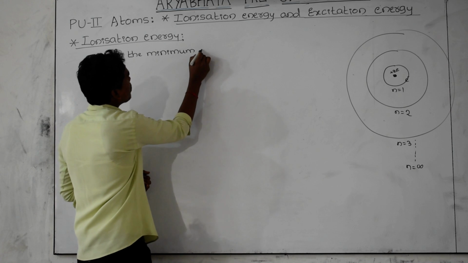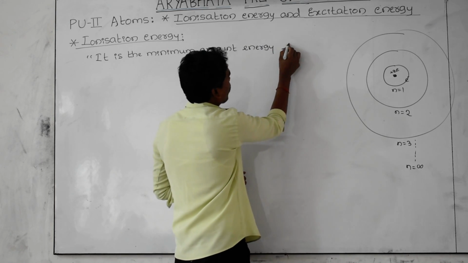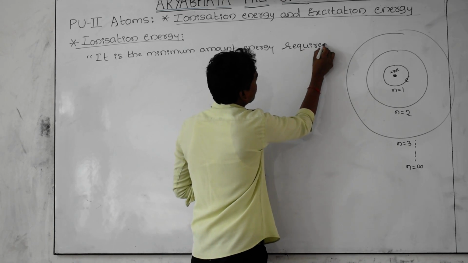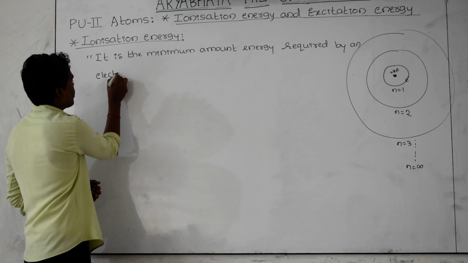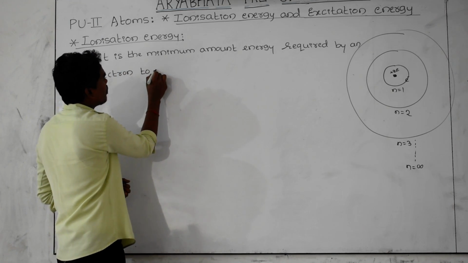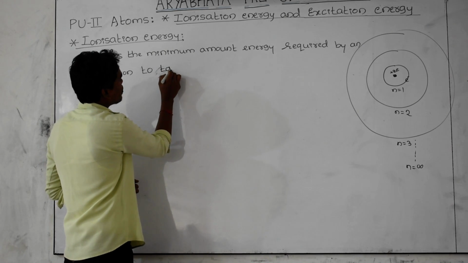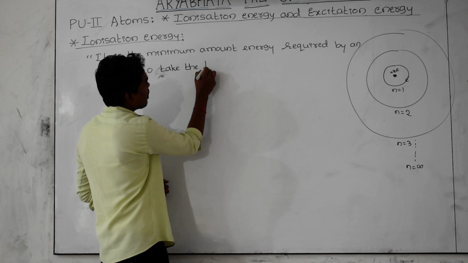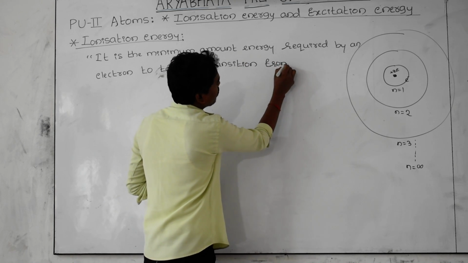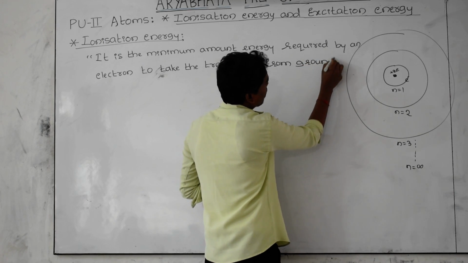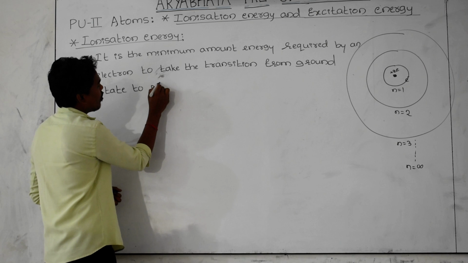required by an electron to remove or to jump, to make the transition from the ground state to the infinity orbit.